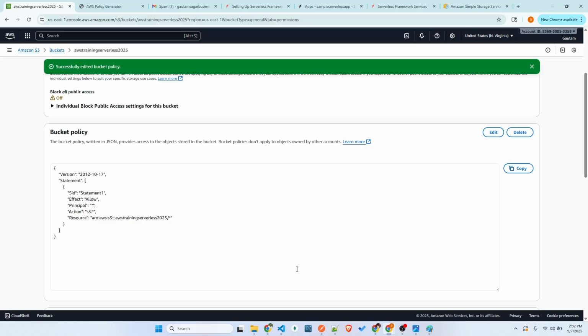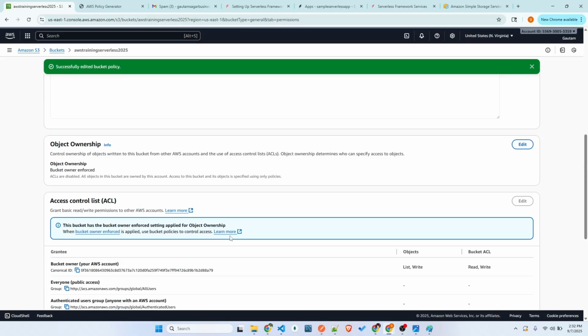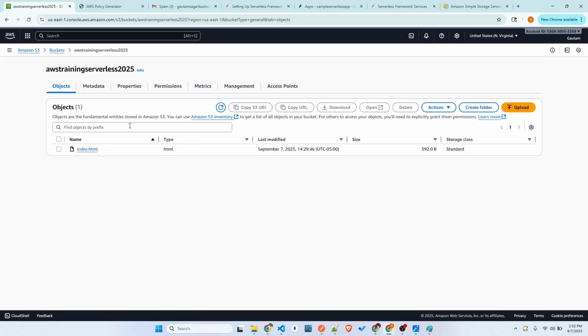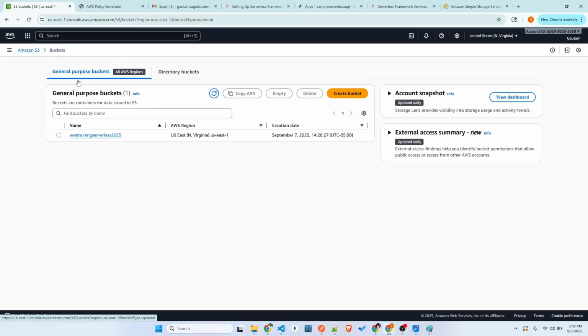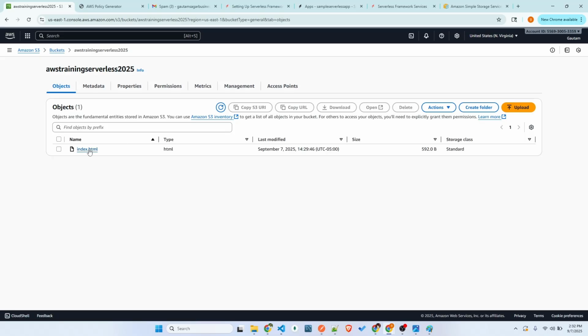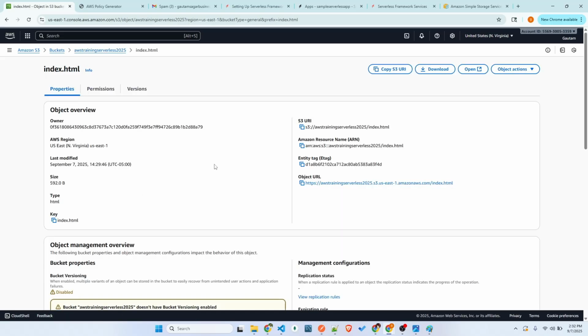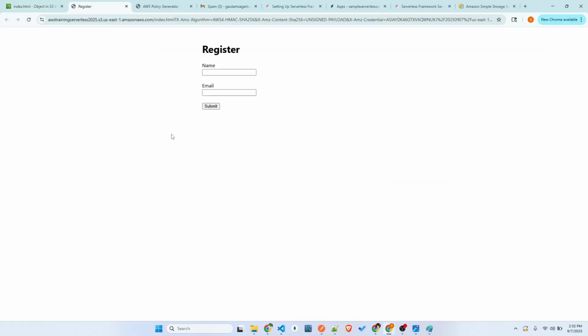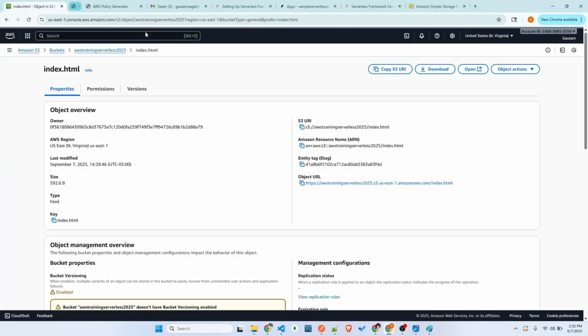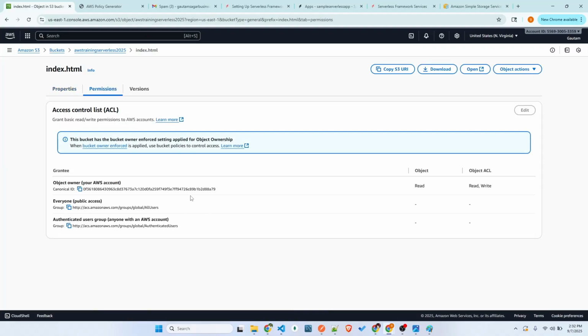And you can just come down. There are no other changes to be done. You can now access this file. How? You can come outside, click on this object or file, and here you can see there is an open option, or else you can just use this one. Anything is fine. You just click open. You can see this is a file. So if there are no permissions, you definitely won't be able to see the file.